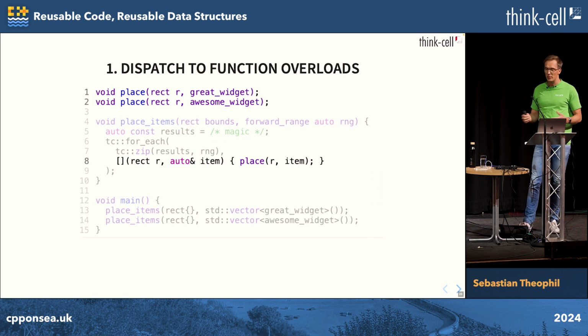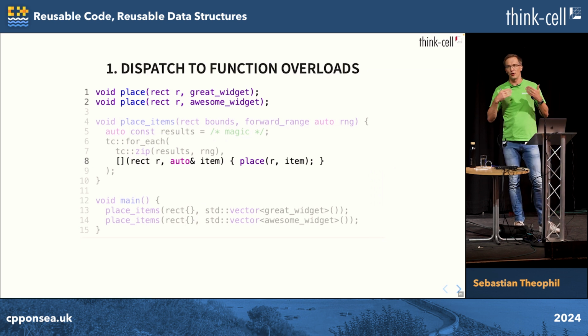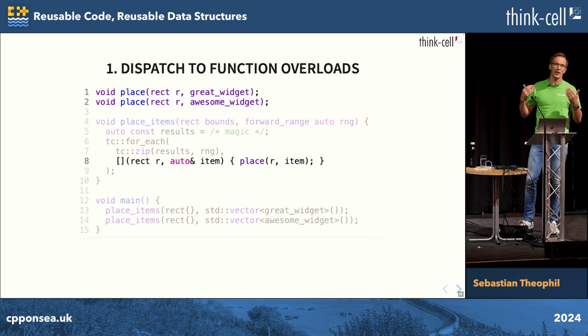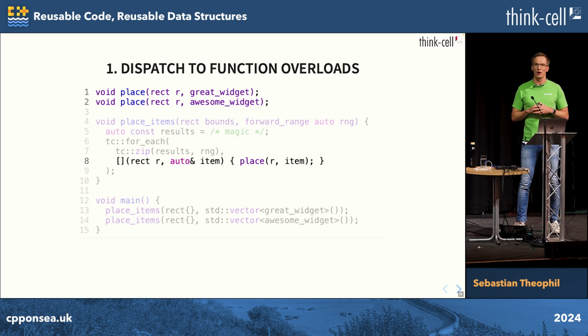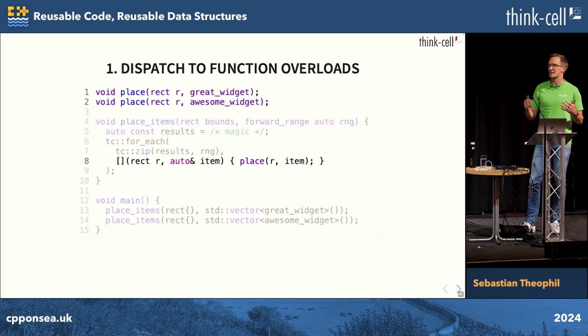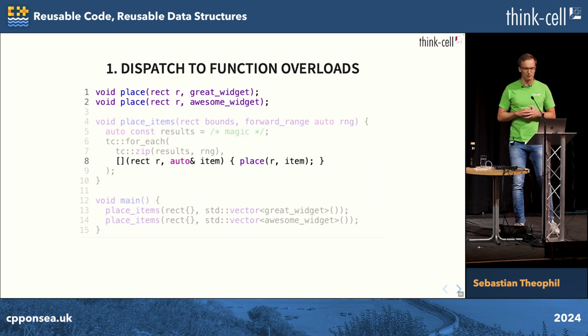It doesn't require any boilerplate code. The compiler does everything for you. It's also non-intrusive, which means that this works for any types, not just for types that you control. You can provide overloads for ints, for std strings. The one disadvantage is that maybe the contract is not quite clear to the caller, right? So you have to take extra care to document that you expect this global function to exist.